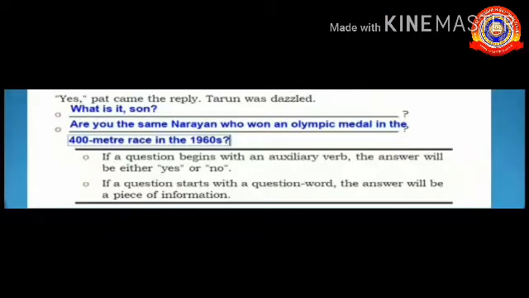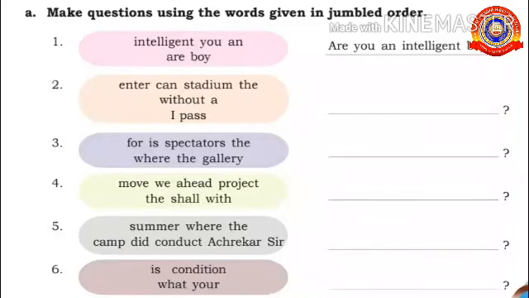Now let's go to the third activity. Already we had found two questions there, no? So if a question begins with an auxiliary verb, the answer will be either yes or no. That is known as yes or no question. If the question starts with the question word, the answer will be a piece of information. That is known as WH question. Clear? Yes.